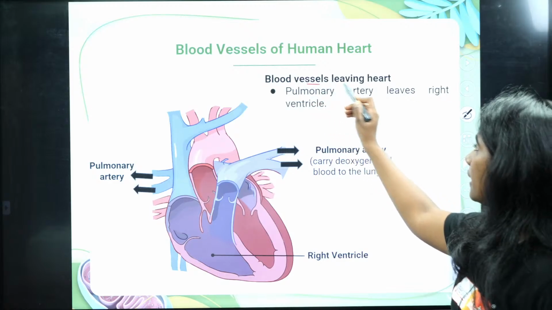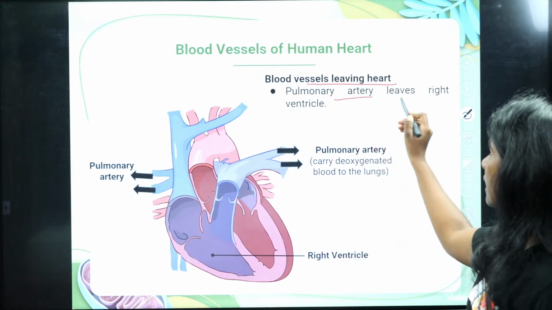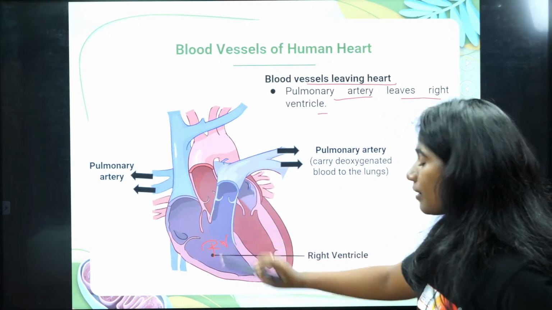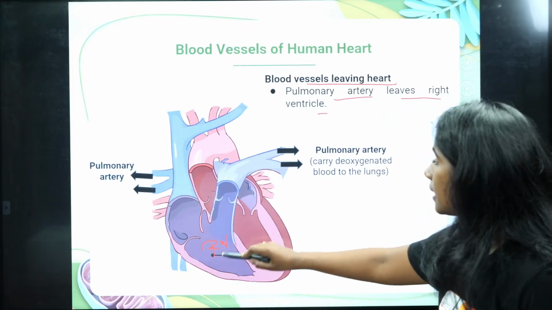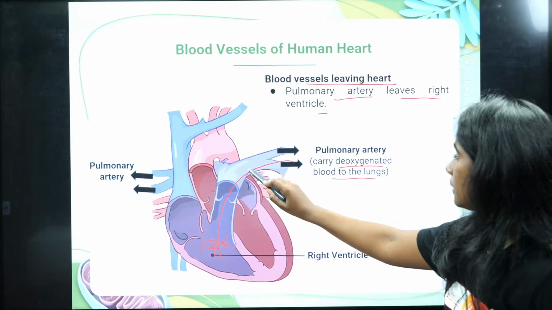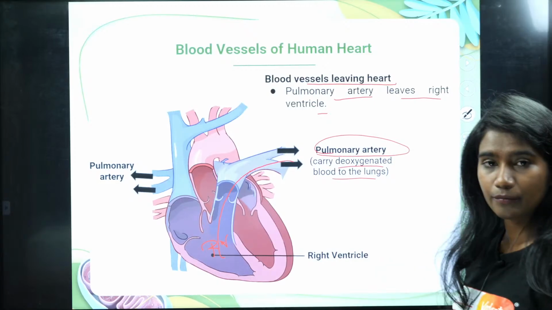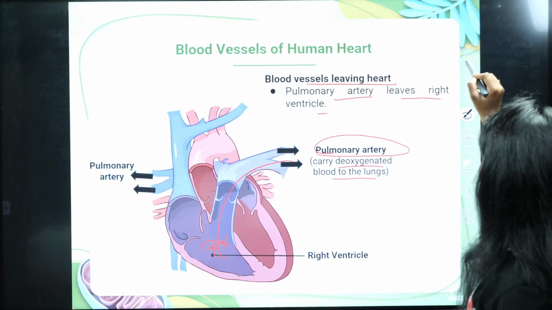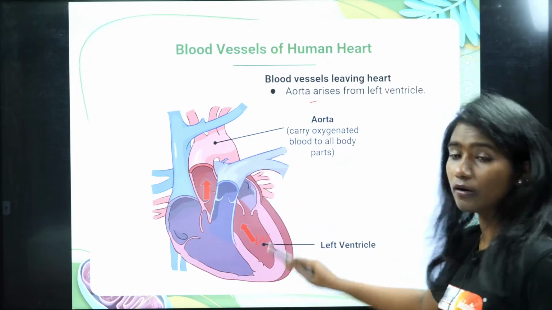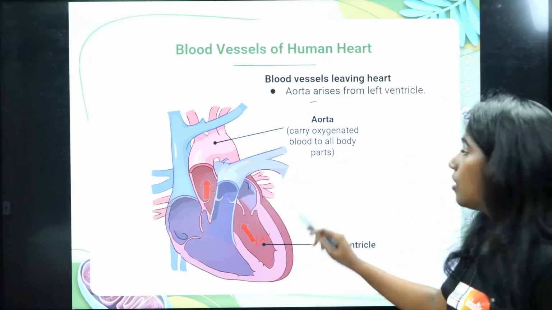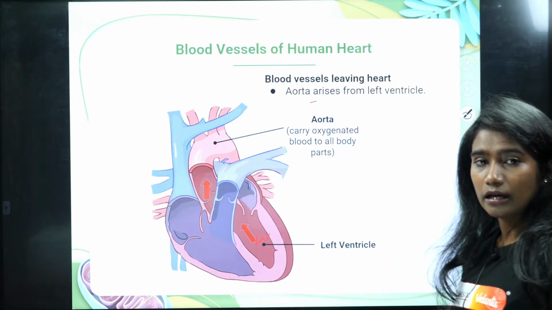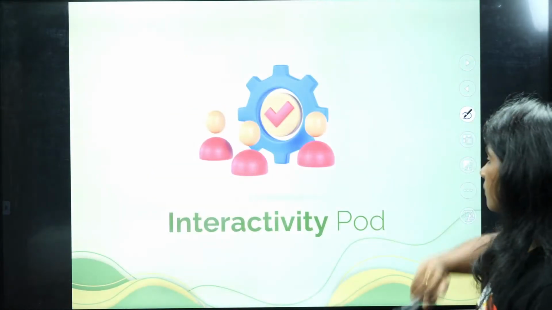And also see the blood leaving the heart. The pulmonary artery leaves the right ventricle. See, this is your right ventricle. From the right ventricle, the deoxygenated blood is carried to the lungs. And which vessel is this? It is your pulmonary artery. Then there is the aorta. I told you, from the left ventricle, the oxygenated blood leaves the heart. Who carries it? It is the aorta that carries oxygenated blood. Clear with that?